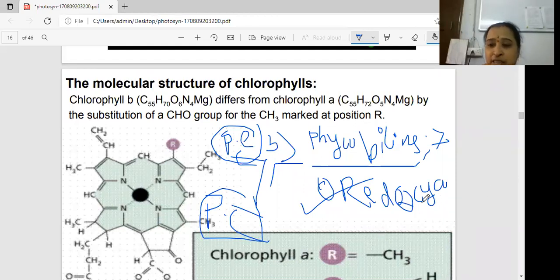In the cyanophyceae, the color is blue-green. Here phycocyanin is dominant. That's why the color is blue-green. So red color and blue-green color pigments are there.